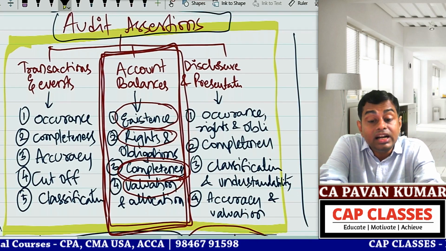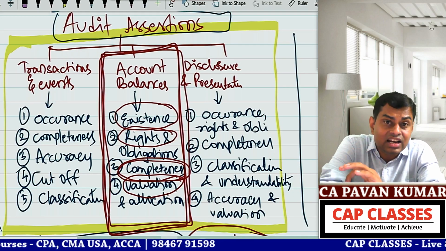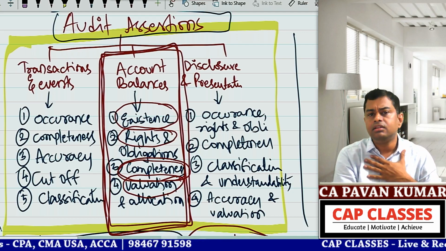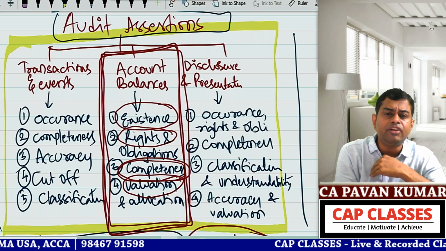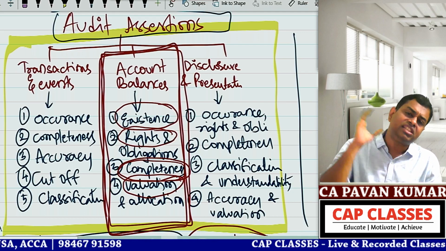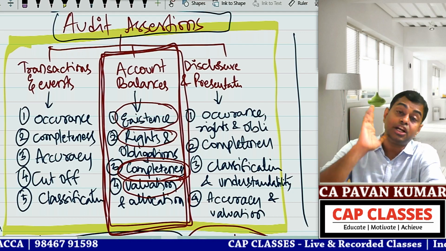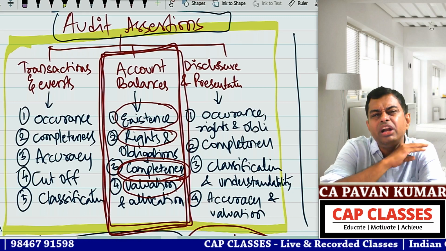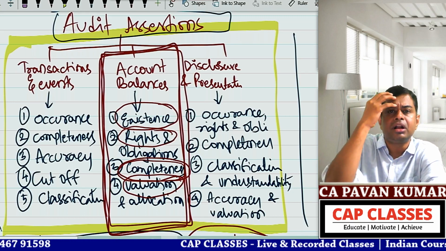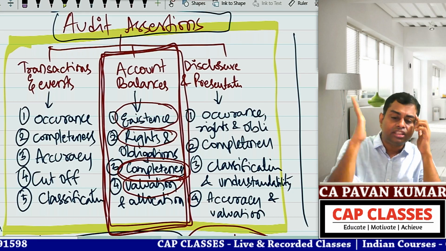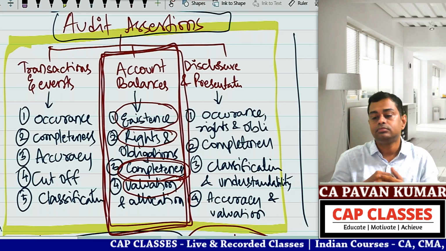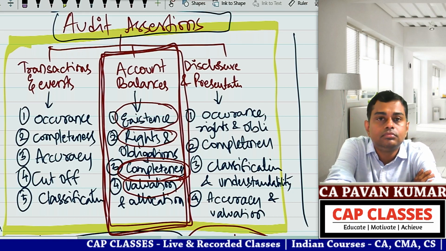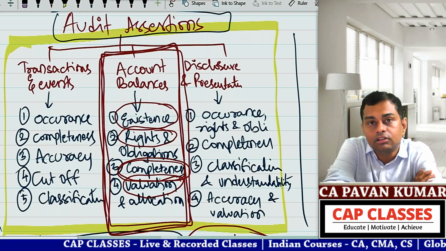So guys, these audit assertions, if you understand, trust me, 80% of the questions in vouching, verification, audit of items of financial statements, sixer per sixer. Every ball a sixer, like that you can write. You don't need to read, you don't need to learn by heart. Understand this concept, remember by heart this: transactions and events, 5 items. Account balances, 4 items. Disclosure and presentation, 4 items. That's all. Easy thing.